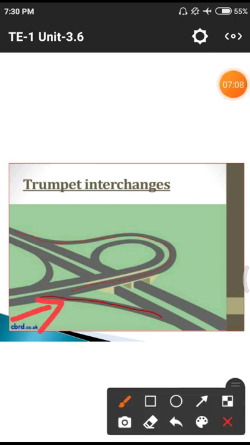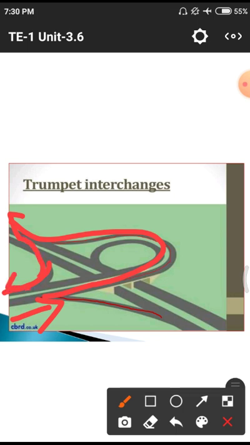This is the normal entrance. From this line the vehicle has to move in this direction. After that we are having another, the vehicle has to come in this direction. Likely we are having different patterns. The straight vehicles will move on these two lanes.